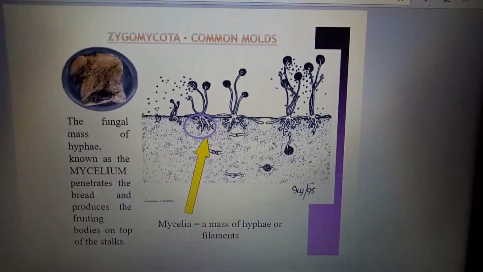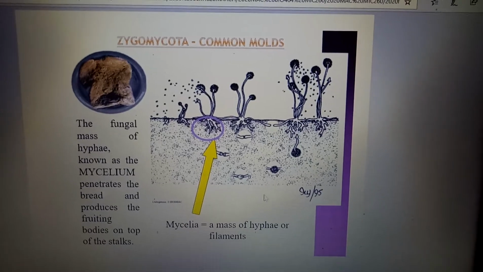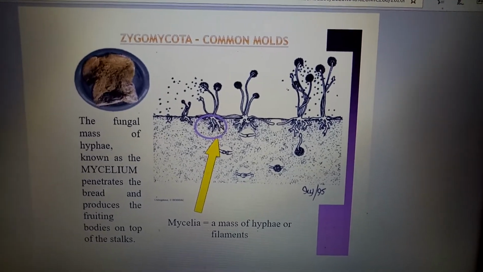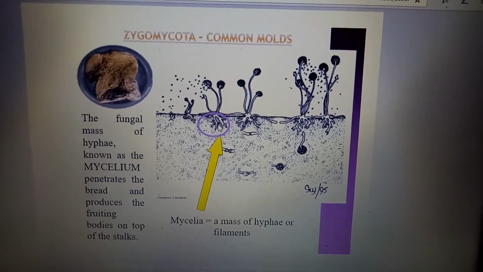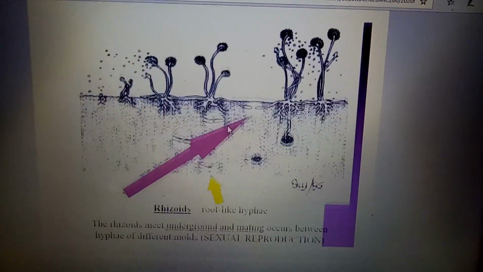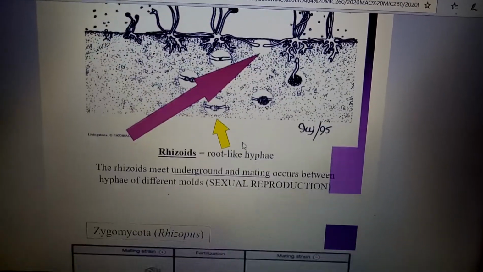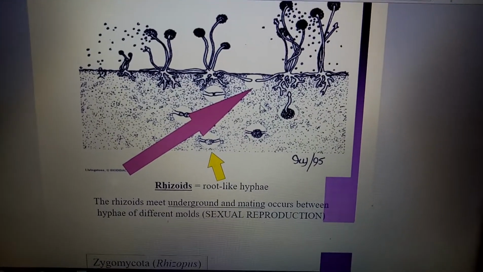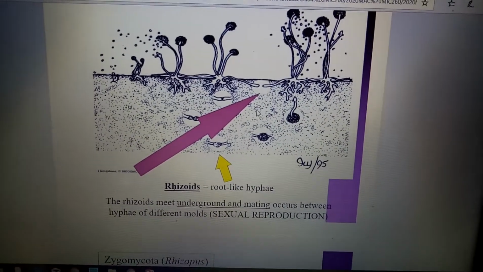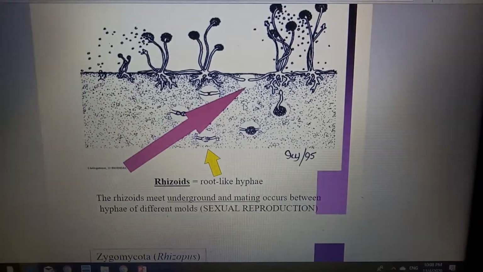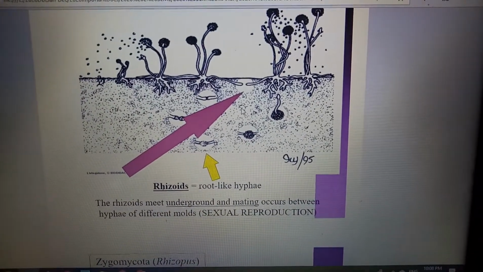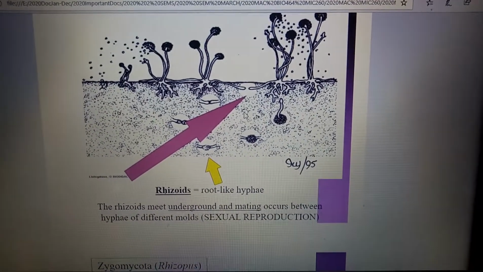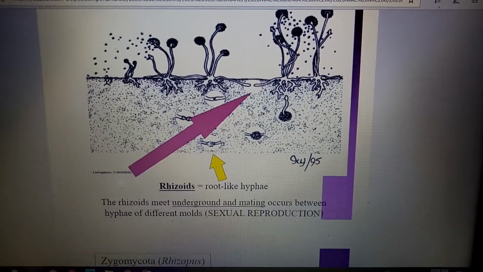The round one is the mycelium, a mass of hyphae or filaments. This is the rhizoid, the root-like hyphae, the purple arrow there. The rhizoids meet underground and mating occurs between hyphae of different mating types for sexual reproduction.